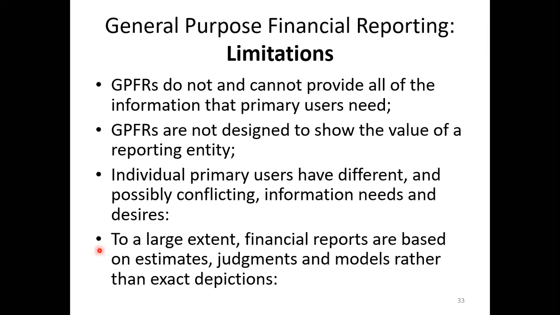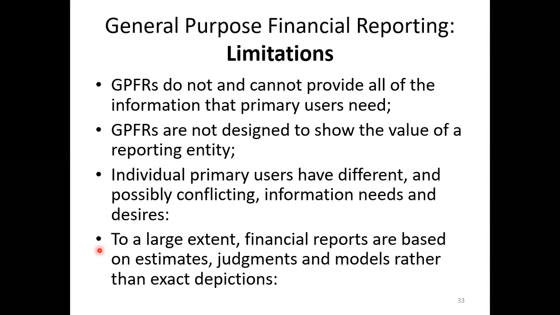And provision for bad debt, it's an estimation. Accumulated depreciation, it's an estimation. Provision for doubtful debt, provision for bad debt, right? This kind of stuff is judgments.